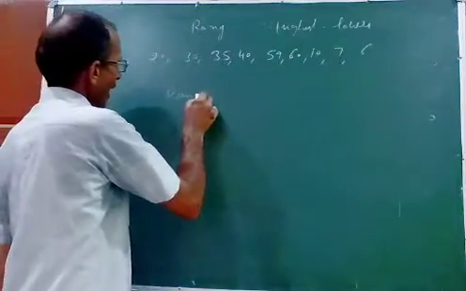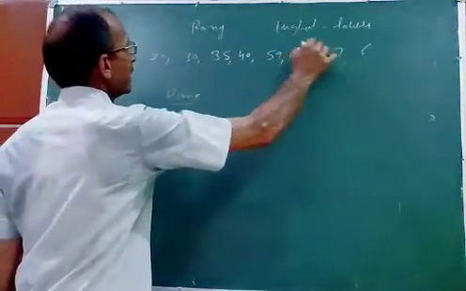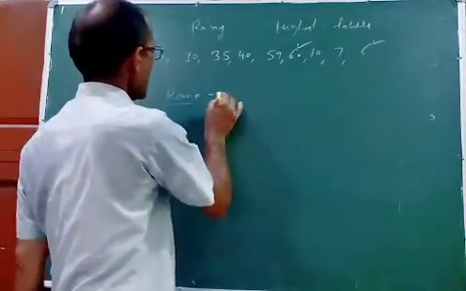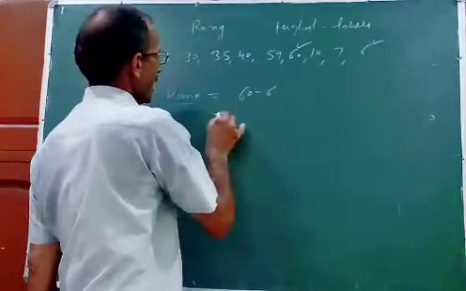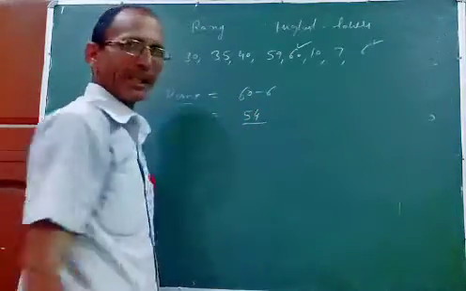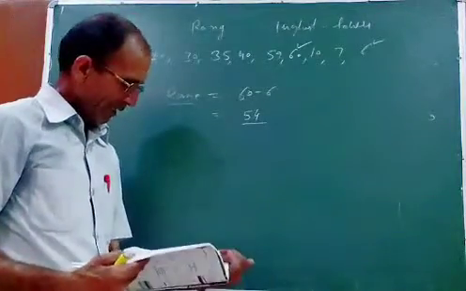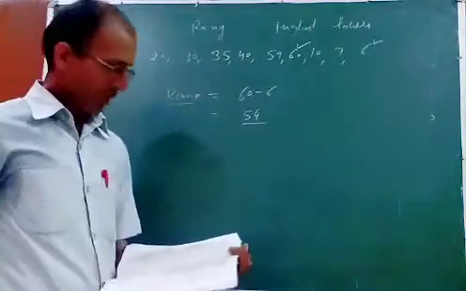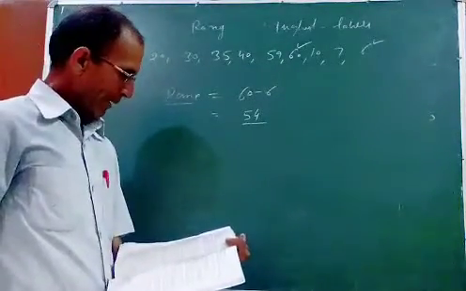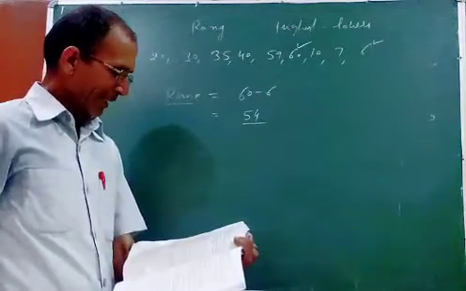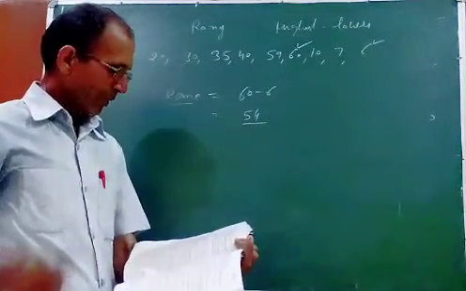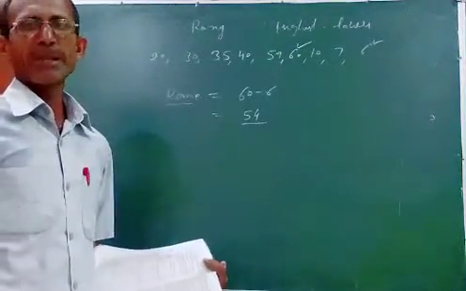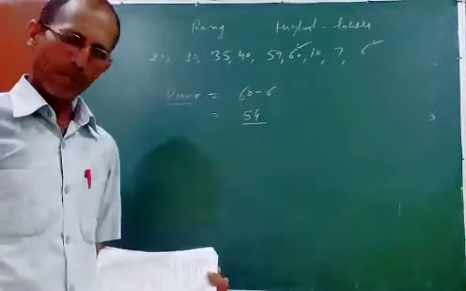Range means the highest mark is 60 and the lowest is 6. So range is equal to 60 minus 6, which means 54. This is the range in the first question. First observation minus last observation, which means highest minus lowest. It is the difference between the first and the last. The last will be the highest, and the first will be the smallest.